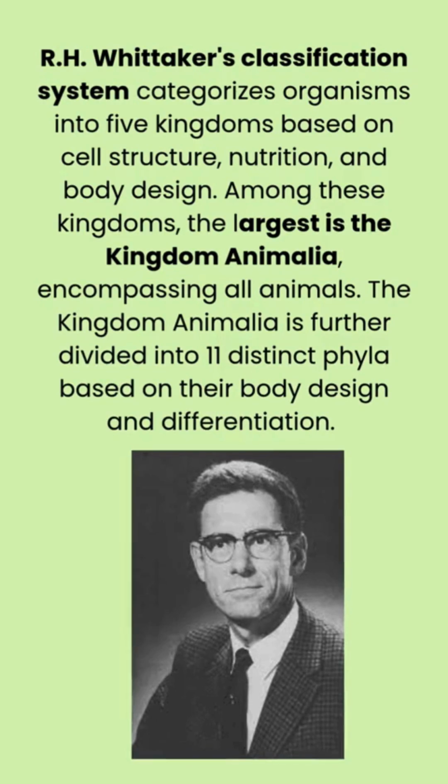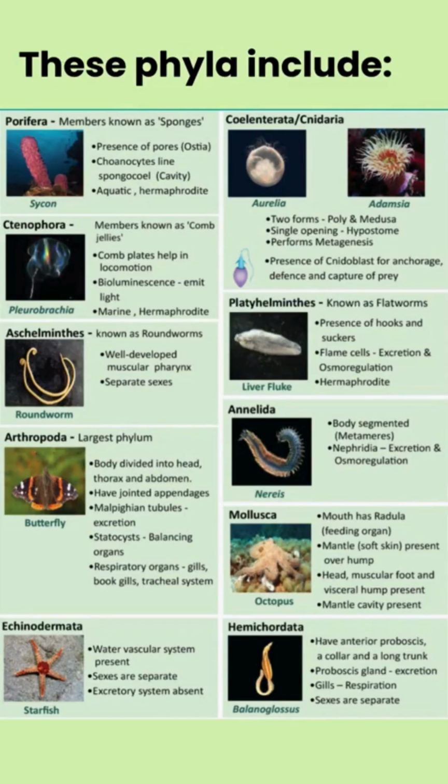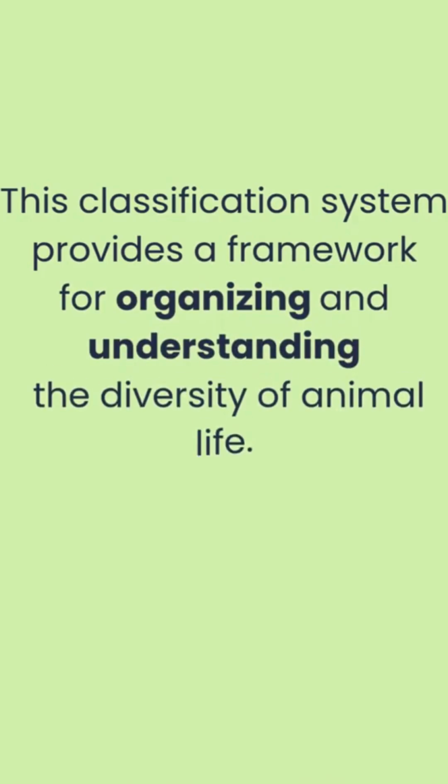These phyla include phylum Porifera, phylum Coelenterata, phylum Ctenophora, phylum Platyhelminthes, phylum Aschelminthes, phylum Annelida, phylum Arthropoda, phylum Mollusca, phylum Echinodermata, phylum Hemichordata, and phylum Chordata. This classification system provides a framework for organizing and understanding the diversity of animal life.